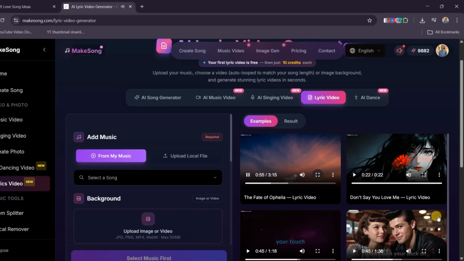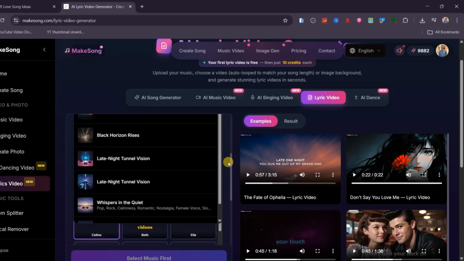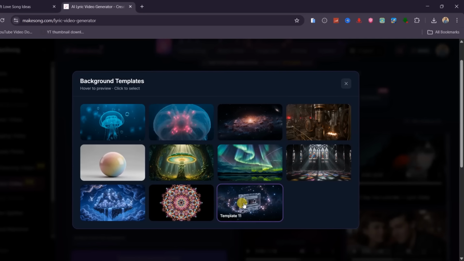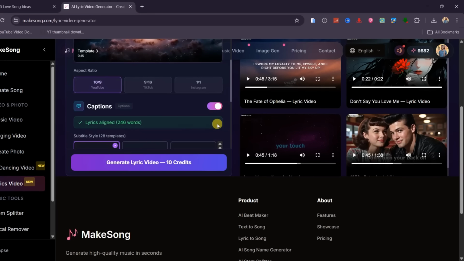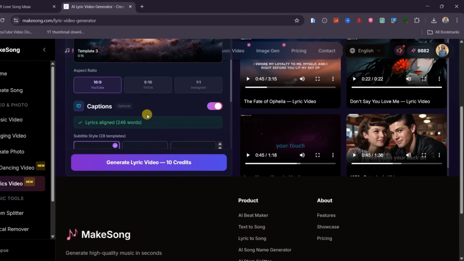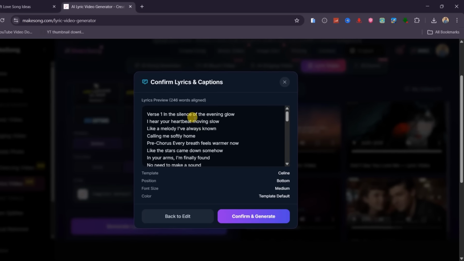To create one, start by uploading a song or selecting one from your music library. Then upload a photo or video to use as the background. If you don't have one, you can choose from the available templates. Next, pick a caption style that fits your vibe and choose where you want the lyrics to appear on the screen. Once everything looks good, click Generate and confirm.